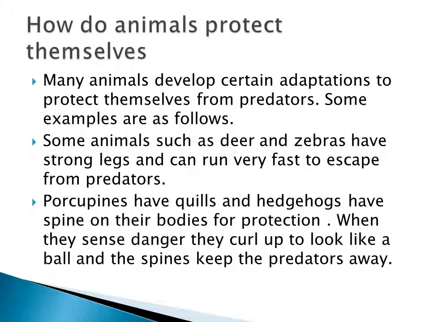The last one: how do animals protect themselves? The last topic. Animals protect themselves from predators. Some examples: deer and zebras have strong limbs and can run very fast. In this way they can escape from predators. And porcupines and hedgehogs have spines on their body.